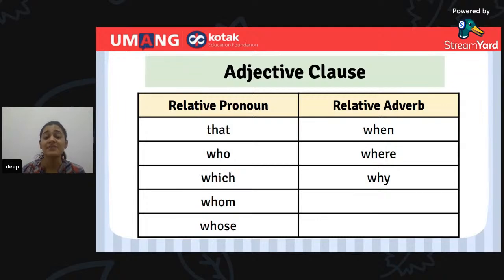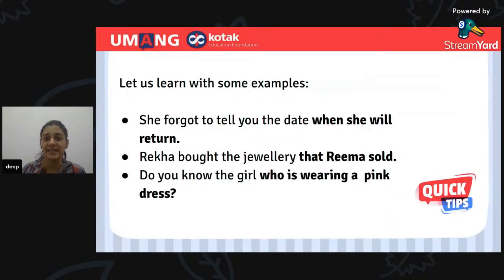So our adjective clause will always start with these words. Okay. Let's have a look at an example. She forgot to tell you the date when she will return. Rekha bought the jewelry that Rima sold. Do you know the girl who is wearing a pink dress? So these are the examples of adjective clause. So you can see that we have used the adjective clauses here.